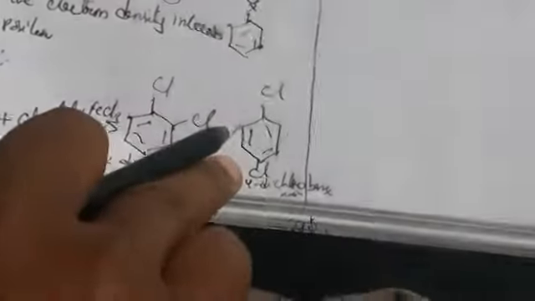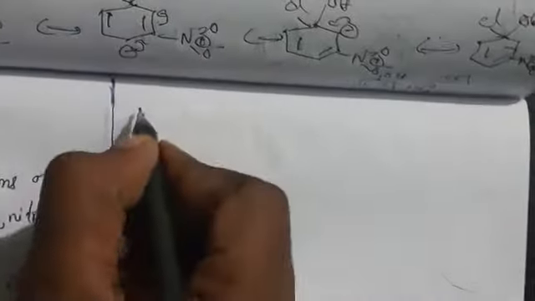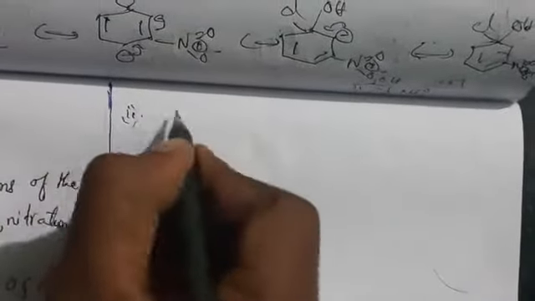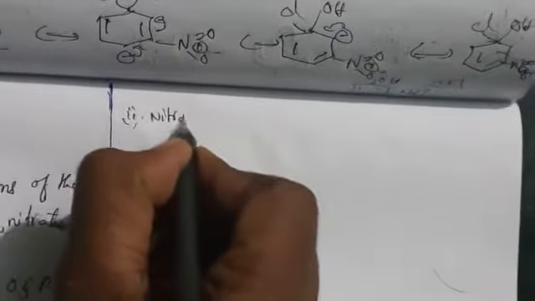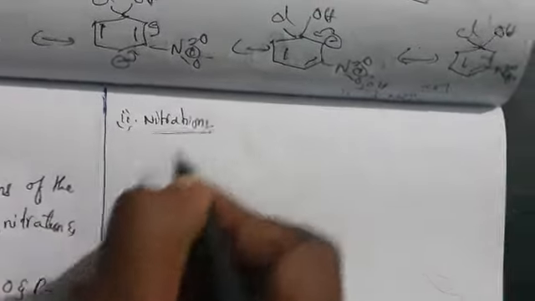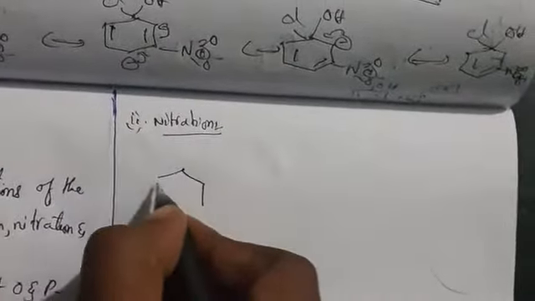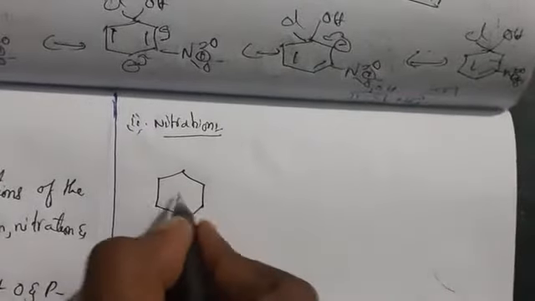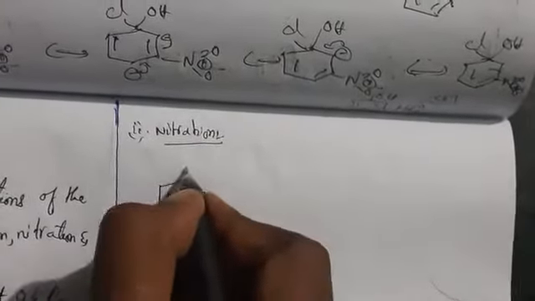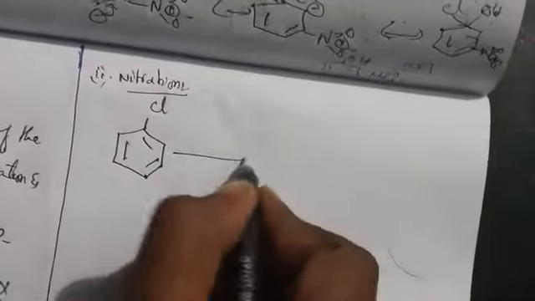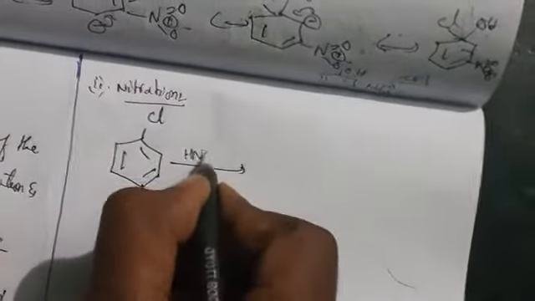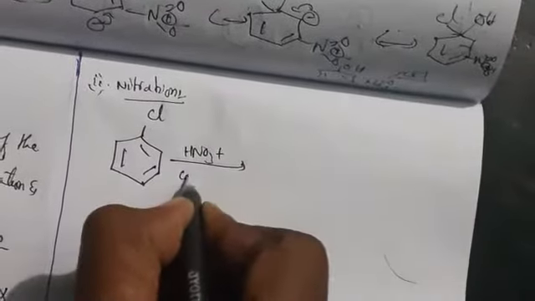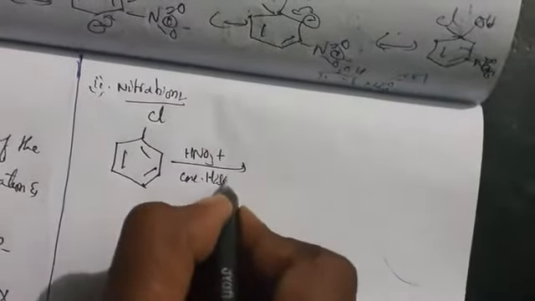All of this we explain by resonance structures. Coming to the next one, nitration. Here I am taking chlorobenzene in the presence of HNO3 plus concentrated H2SO4.